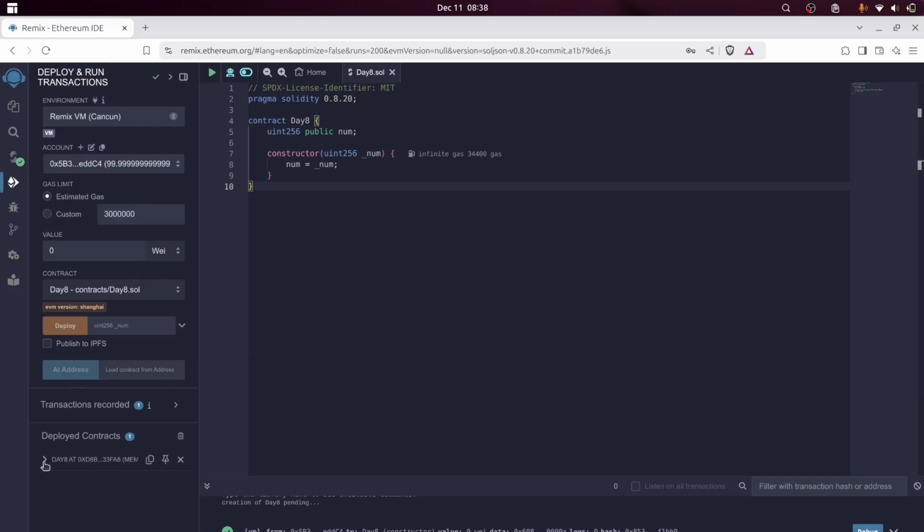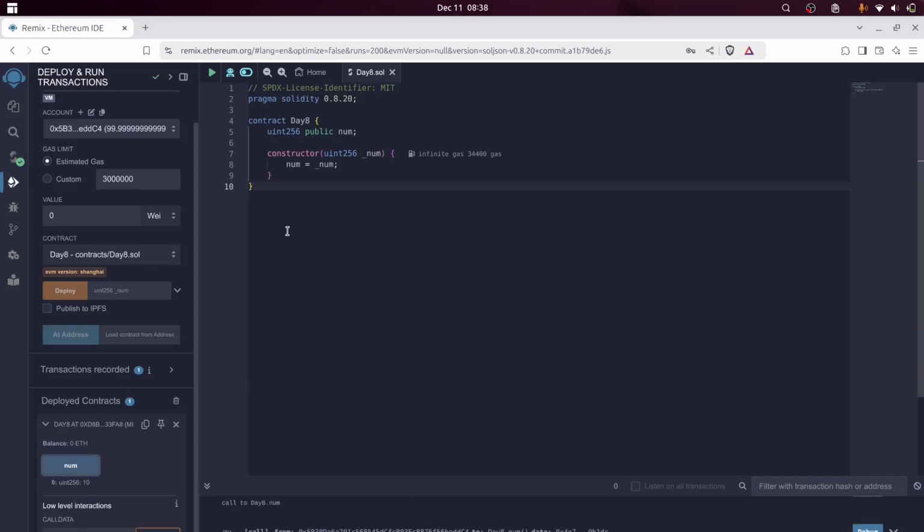As you can see, we have a contract right here, and let's call num. One more thing we should notice is that whenever a variable is public, Solidity automatically creates a getter function for that variable. If it's public, it will create a getter function, but no setters. So I called num, which means the variable we defined here, and calling it we get the number 10. Why is that? Because we passed 10. This is the basic concept of a constructor in Solidity.